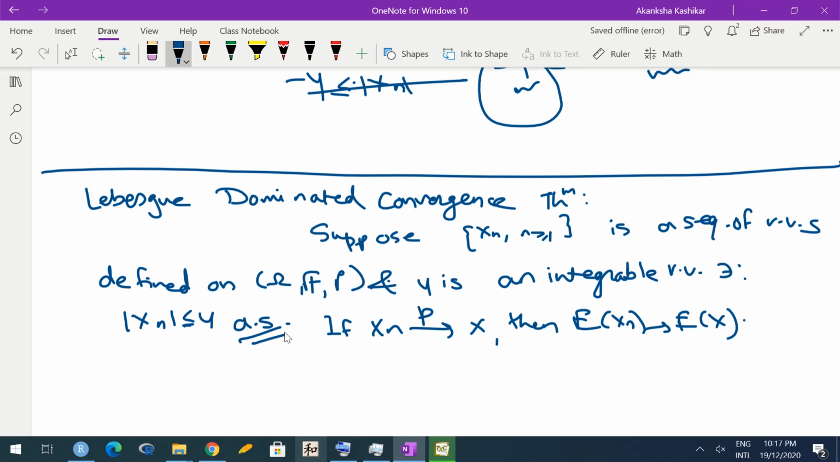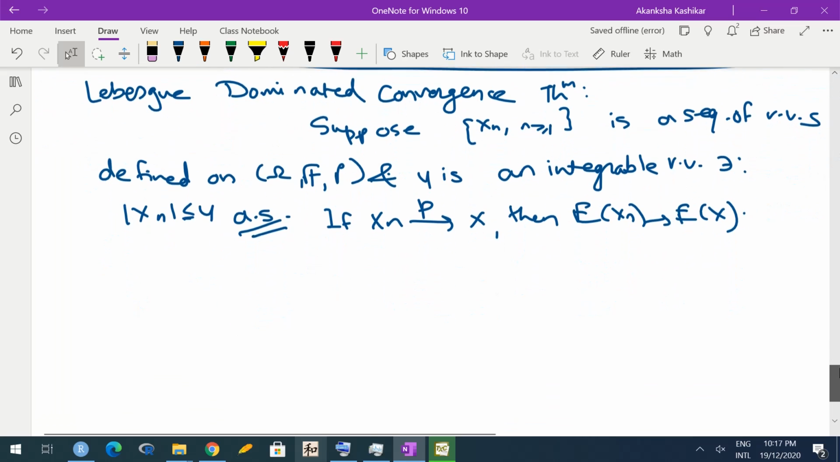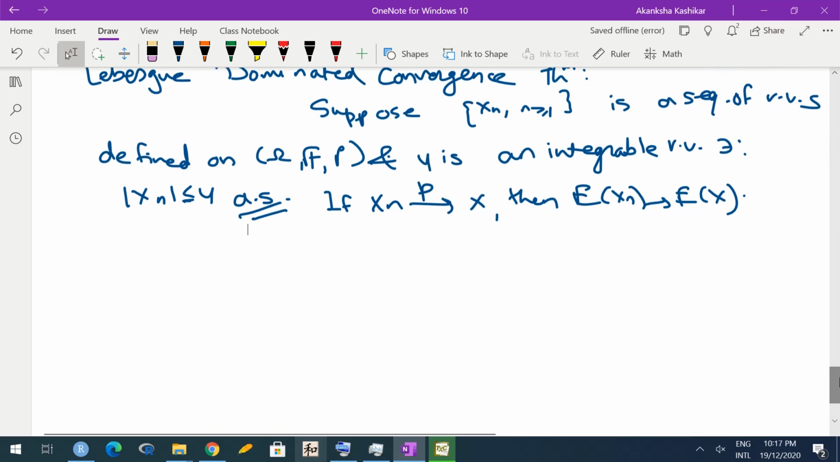So in Fatou's lemma and the earlier result we needed almost sure convergence. Now we are saying that even if xn converges to x in probability, it is enough. Still we can have convergence of the expectation sequence. Okay. So that way the Lebesgue dominated convergence theorem is giving me something extra. Okay. So this is again one of the important results.